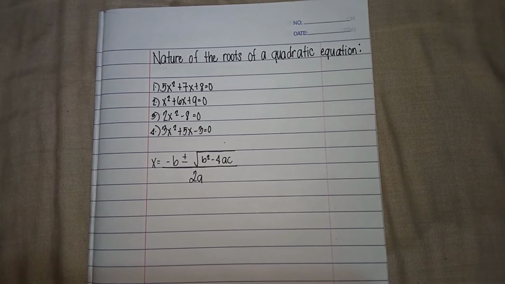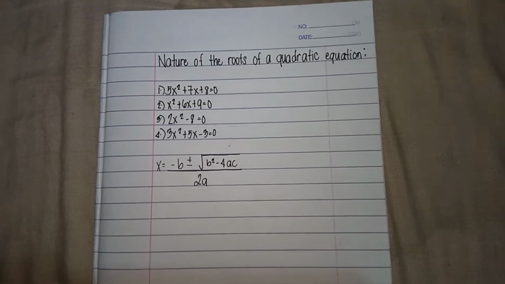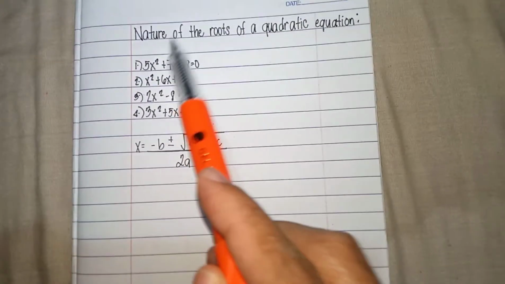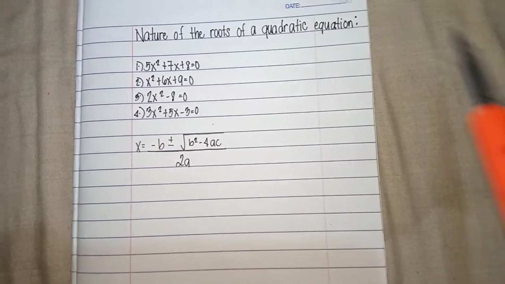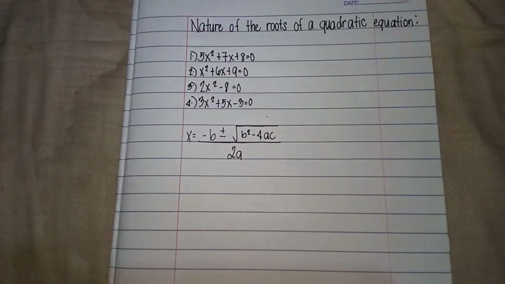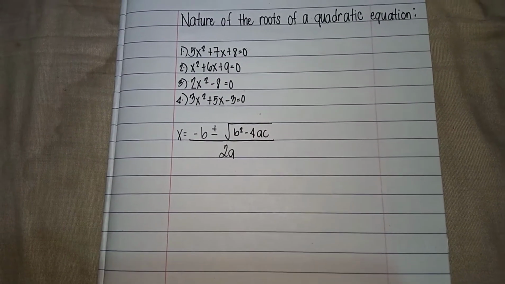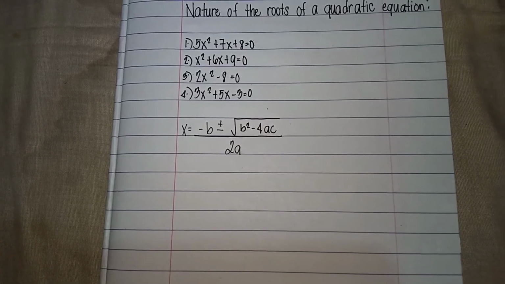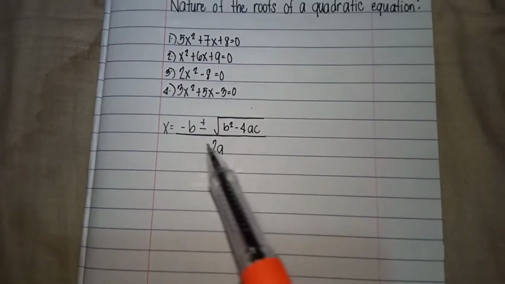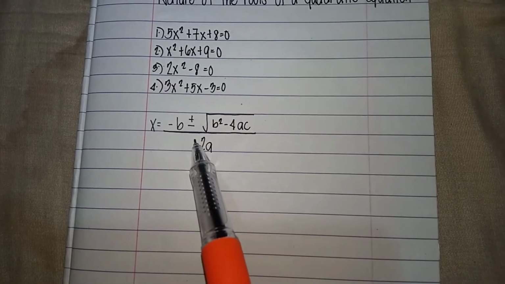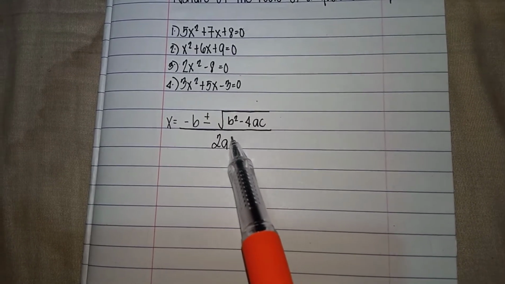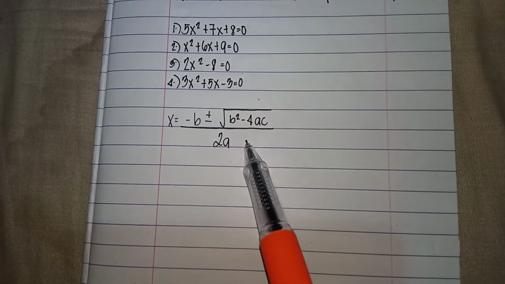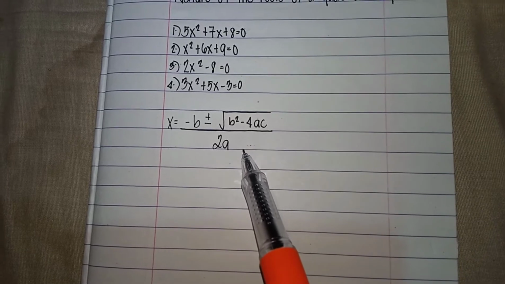For today's video, I'm going to discuss the nature of the roots of a quadratic equation. First things first, we should remember the quadratic formula, which is x equals negative b plus or minus the square root of b squared minus 4ac over 2a.